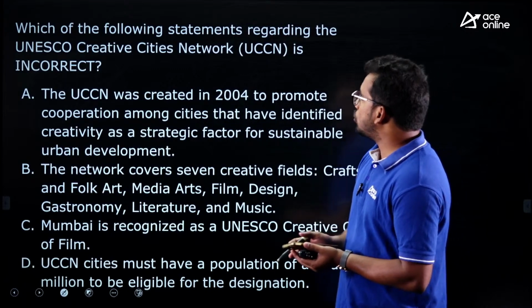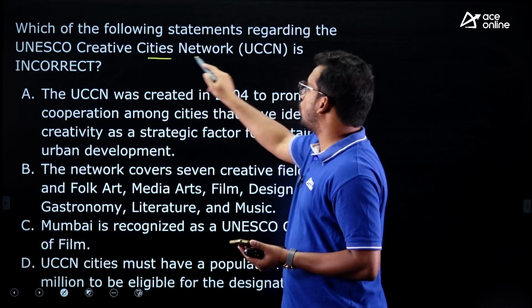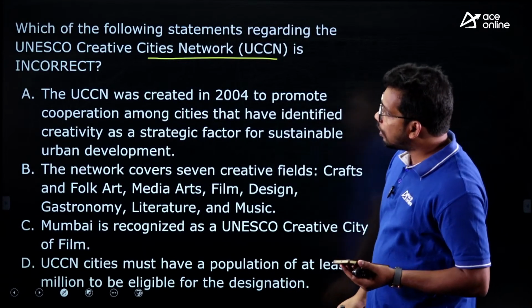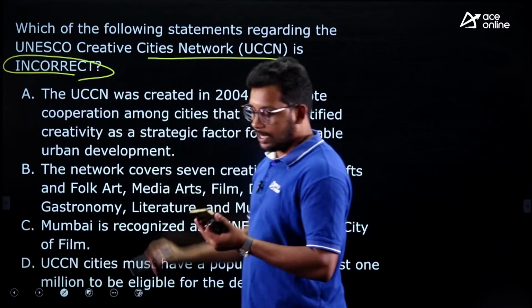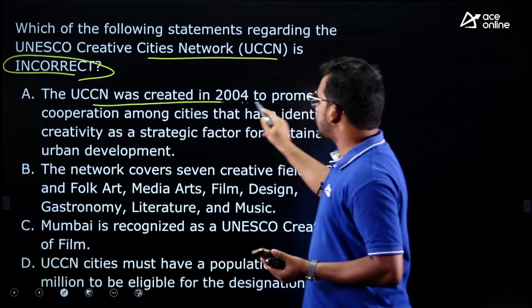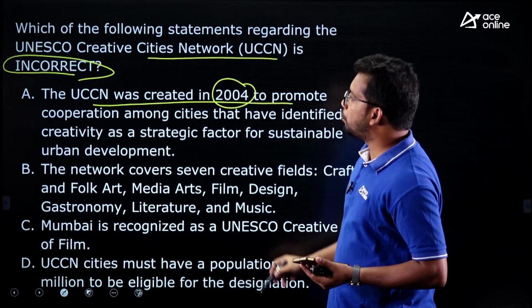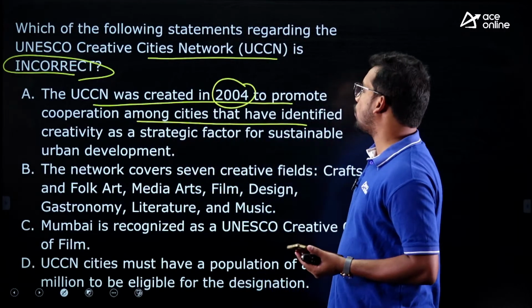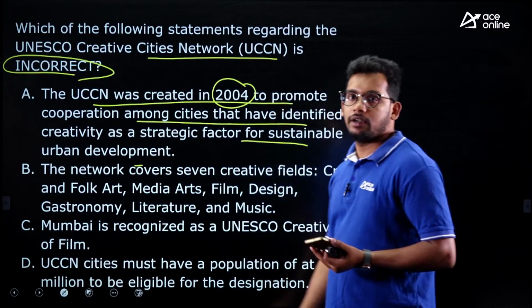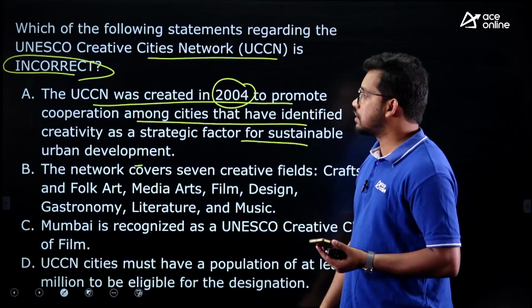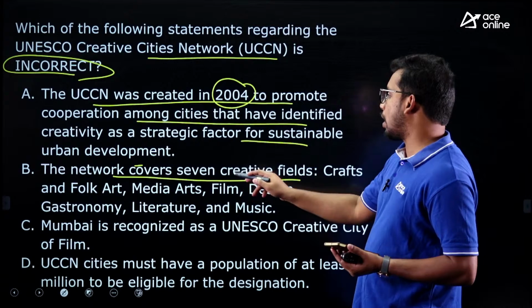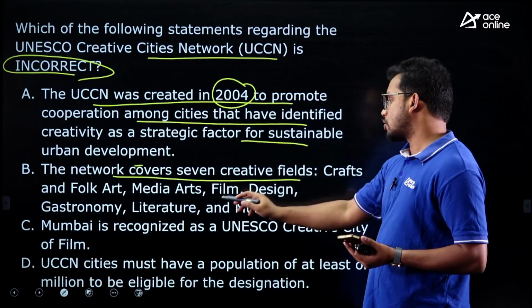Next one: which of the following statements regarding the UNESCO Creative Cities Network is incorrect? They have given four statements and are asking for the incorrect one. First: this was created in 2004 to promote cooperation among cities that have identified creativity as a strategic factor for urban development. Second: the network covers seven creative fields: crafts, folk art, media art, film, design, gastronomy, literature and music.